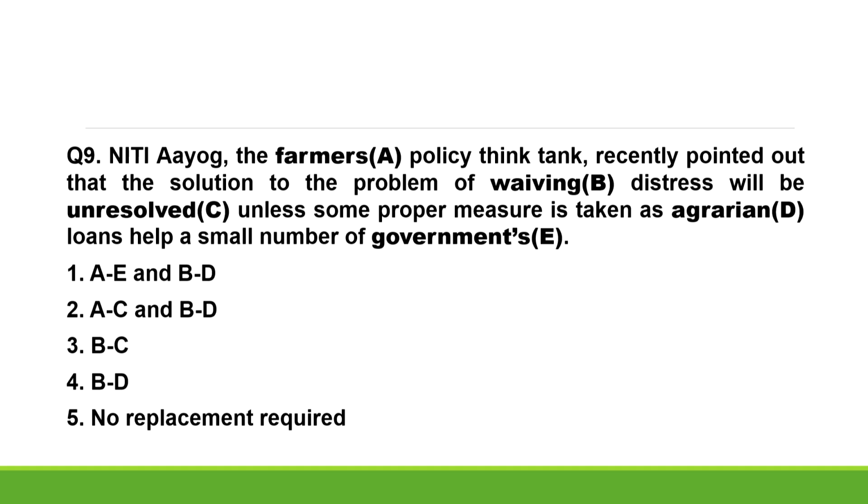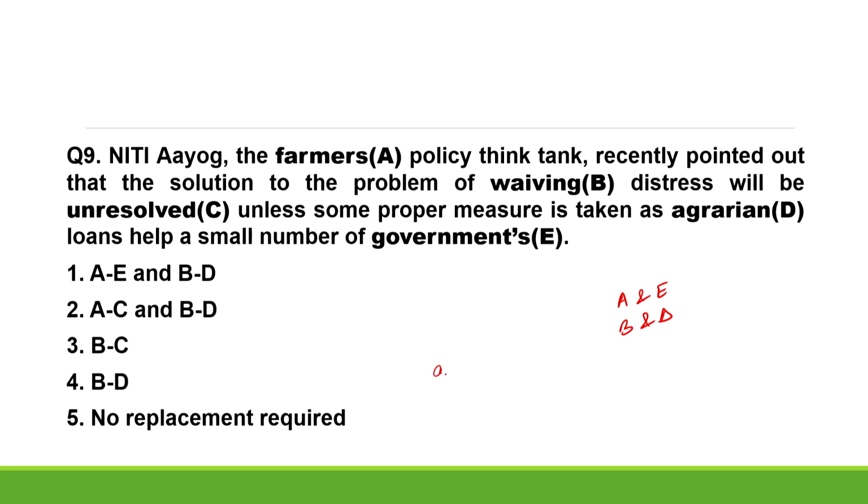Is it done? Let's discuss. Let me first read out the sentence given. Niti Aayog, the farmers policy think tank, recently pointed out that the solution to the problem of waiving distress will be unresolved unless some proper measure is taken, as agrarian loans help a small number of governments. On reading the sentence carefully, it is obvious that A and E, and B and D need to be interchanged. On interchanging them, they form a contextually and grammatically correct sentence.